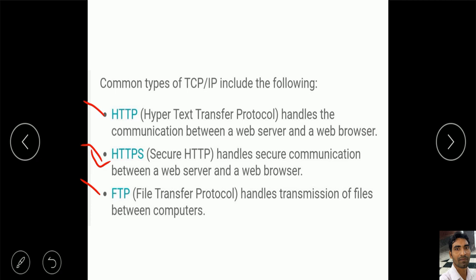FTP also helps the TCP/IP to transmit data. So FTP handles transmission of files between the computers. If you want to access a file from a remote site, how the file will reach your computer is handled with FTP.